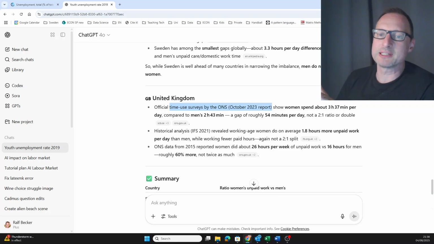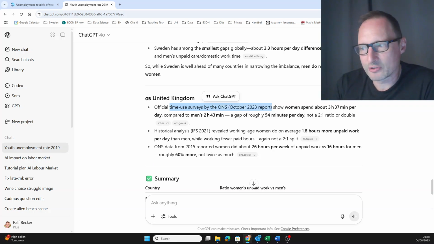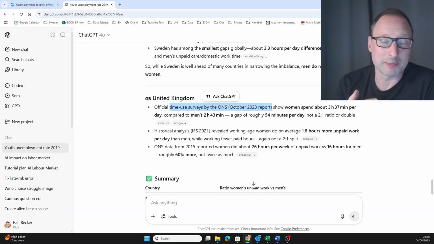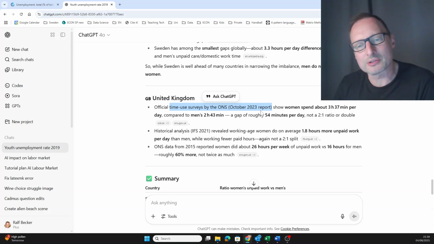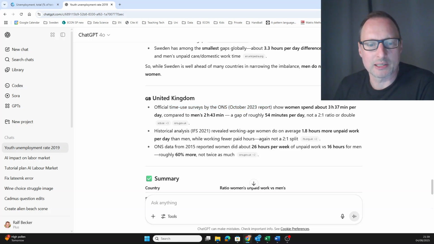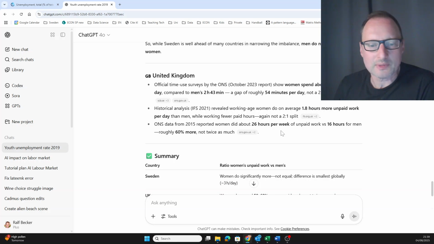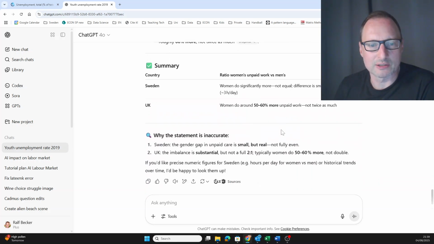So this is basically where these sort of data come from, that in different countries there are what are called time use surveys. Basically a sample of people is being asked to very precisely document what they spent their time on during perhaps a particular day or during a week, and then this information is aggregated across the sample and then compared. That's where these data come from. But these sort of surveys are typically not done every year in every country. Or perhaps they are done, but this question may not be able to be answered. So let's see whether we can find some data somewhere.